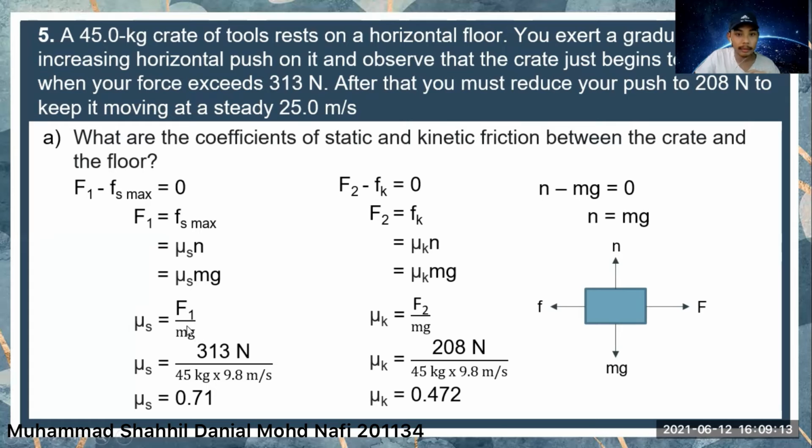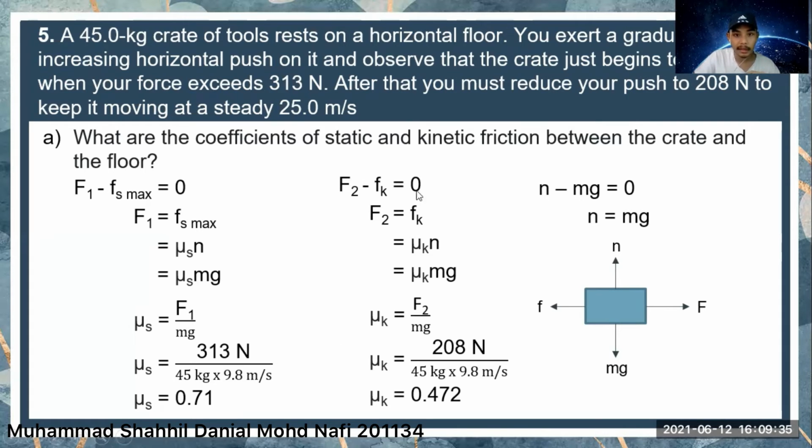Then we just need to insert the value for each part, which is 313 Newton for the force, over 45 kilogram multiplied with 9.8 meter per second squared. As we calculate it, we will have 0.71. So this is the coefficient for static friction.